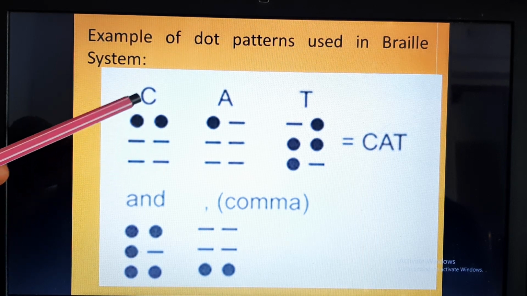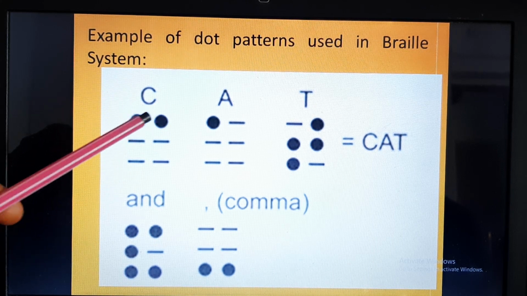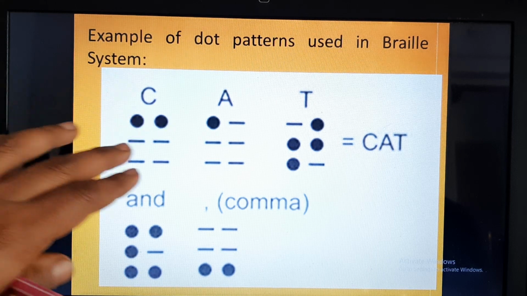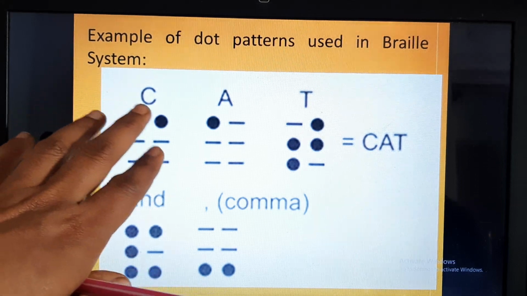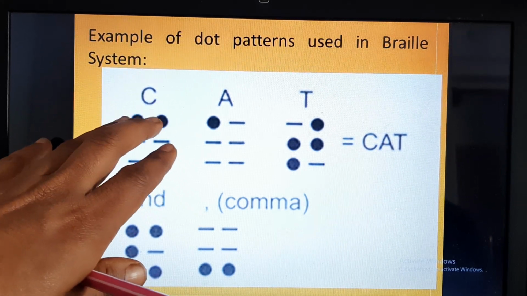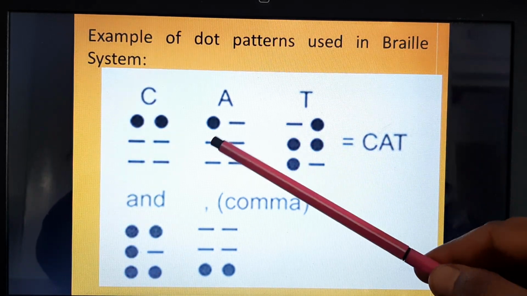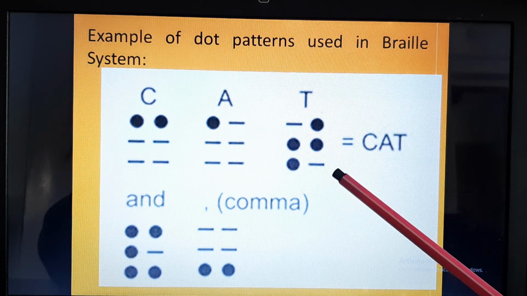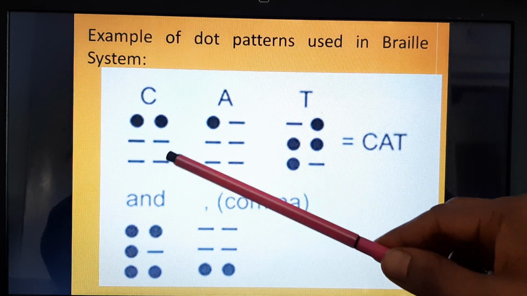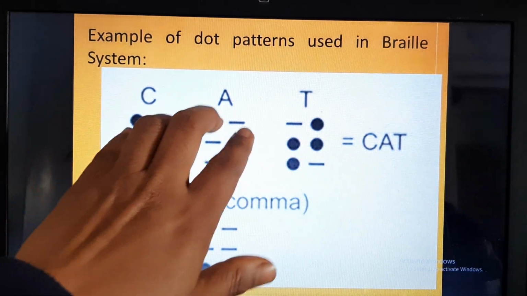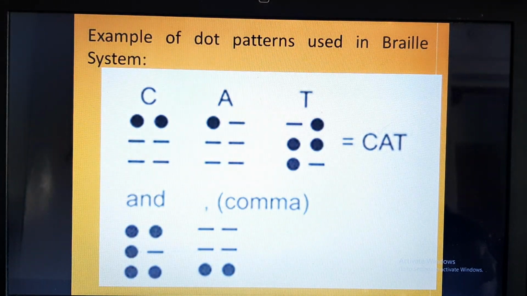For example, this is how C is written. If the first 2 dots are raised, a visually challenged person can feel that out of 6, only the above 2 are raised. So this might be the letter C. Similarly, if the first dot is raised, it is the letter A. This pattern will show the letter T. If this is written and we touch it, we can interpret that yes, cat is written.